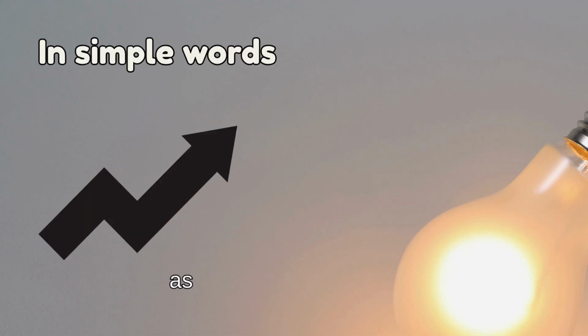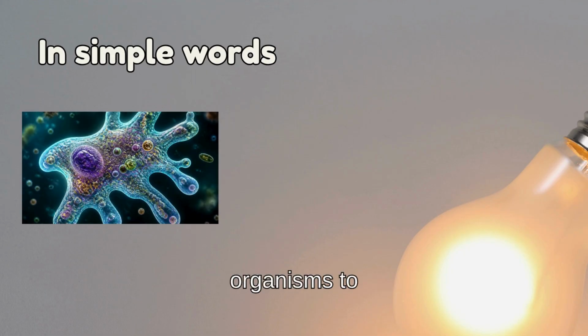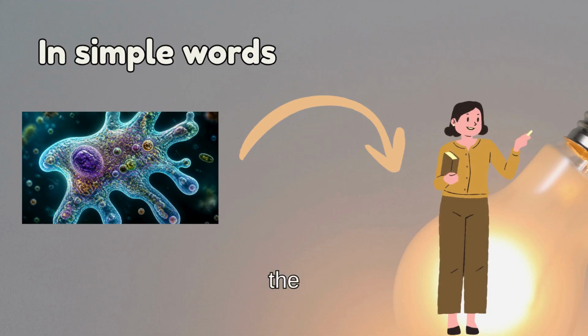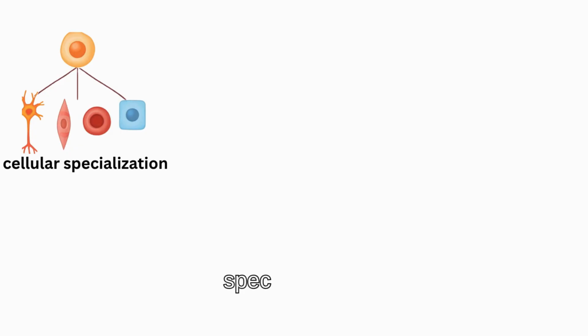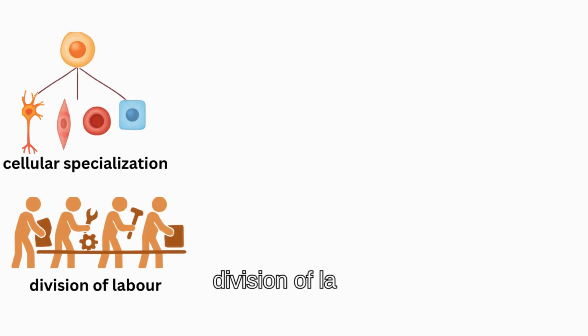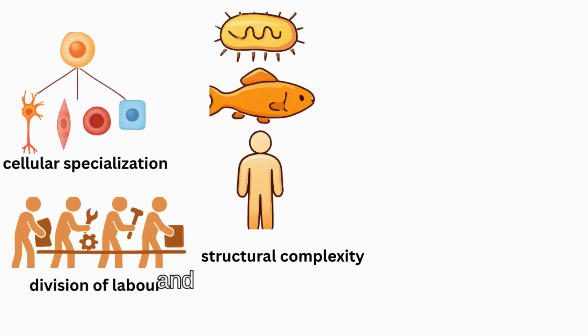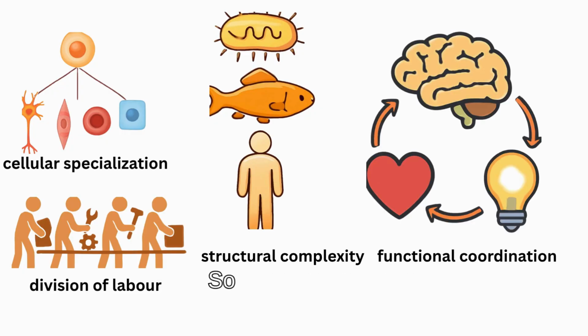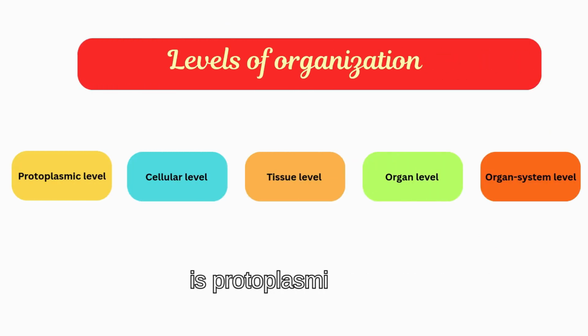In simple words, as we move from simpler organisms to more complex organisms, there is an increase in cellular specialization, division of labor, structural complexity, and functional coordination. So, the basic idea is protoplasmic level, cellular level, tissue level, organ level, organ system level. This sequence shows us how biological organization becomes progressively more complex. Now let's understand each level one by one.